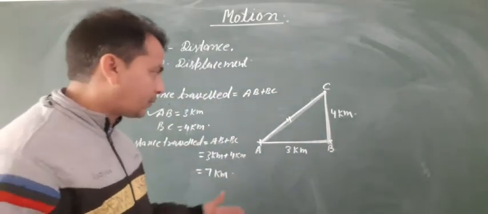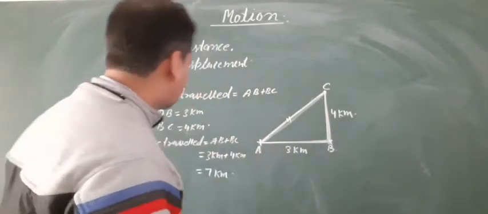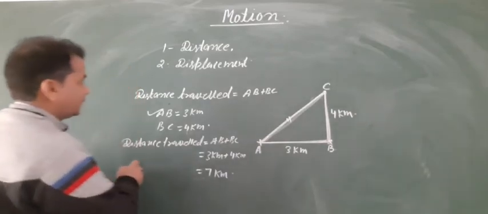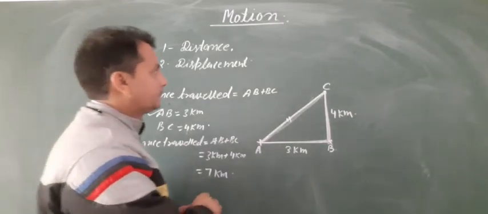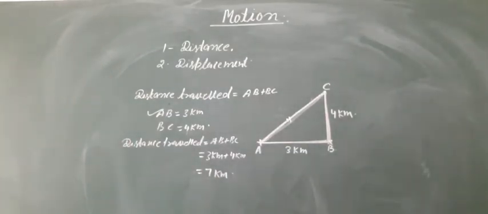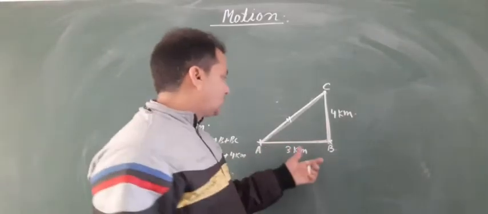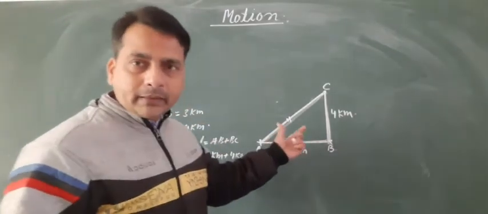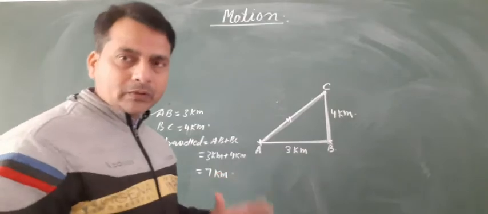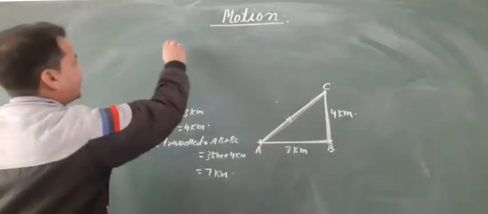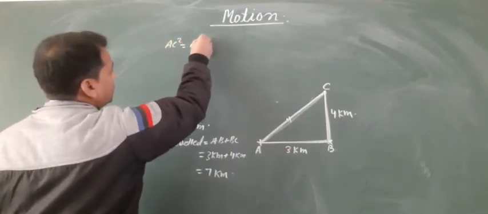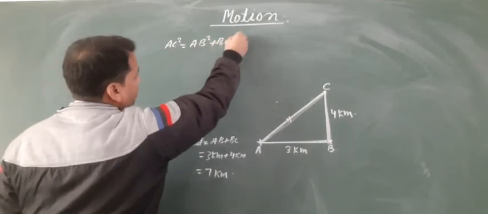Here AC is the hypotenuse, so AC square equals AB square plus BC square.